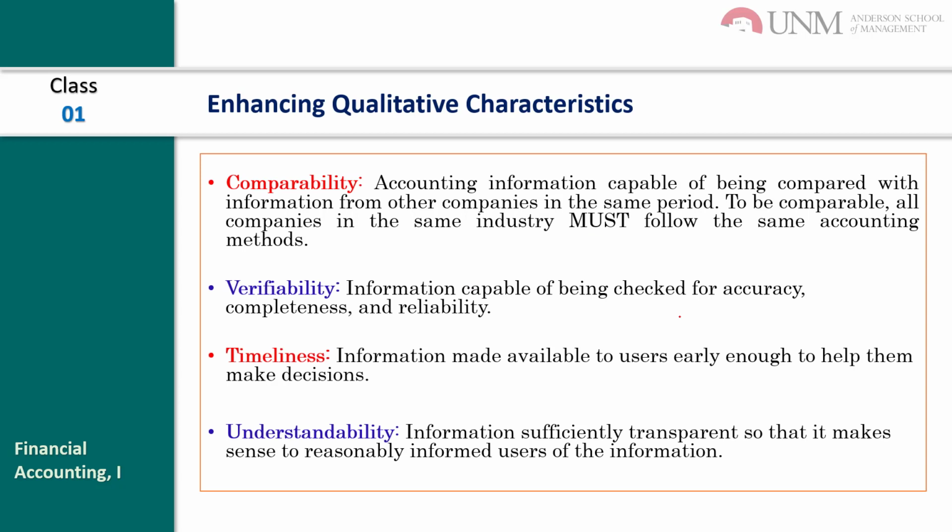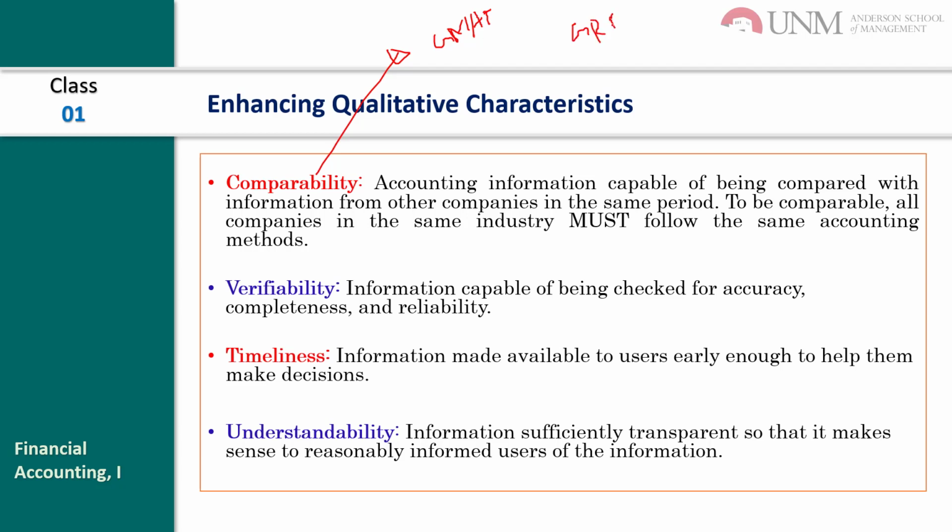And the enhancing qualitative characteristics are comparability, verifiability, timeliness, and understandability. To be comparable, two pieces of information must be measured with the same method. Say, for example, a student has taken the GMAT exam and another one has taken the GRE exam.